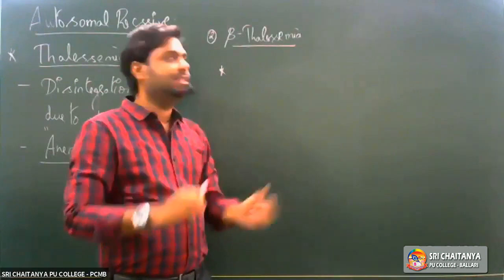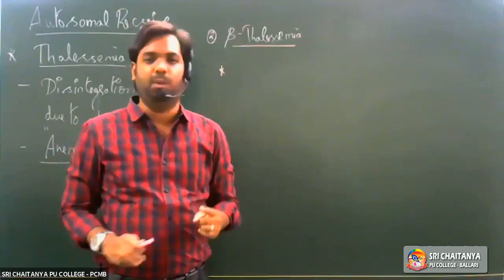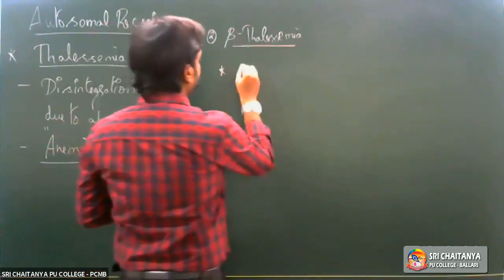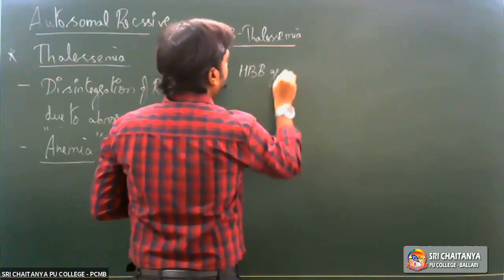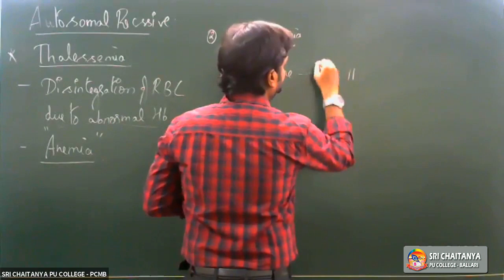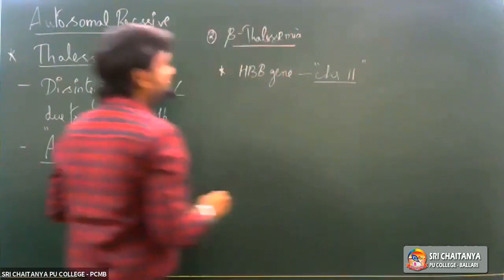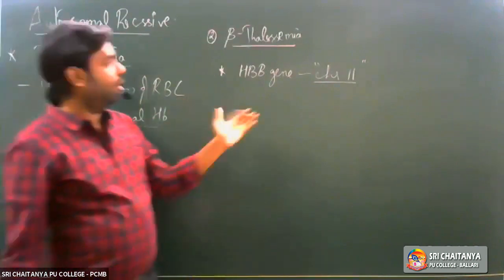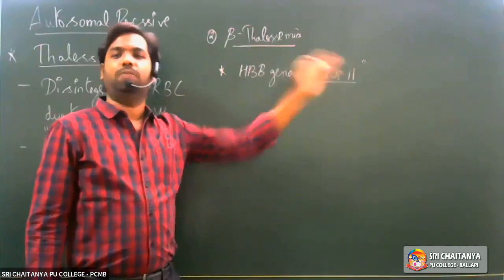But for the synthesis of the beta chain, there is only one gene involved, and that gene is the HBB gene. This is the HBB gene, which is located on chromosome number 11. So this gene, the HBB gene, is involved in the synthesis of the beta polypeptide chain of hemoglobin.